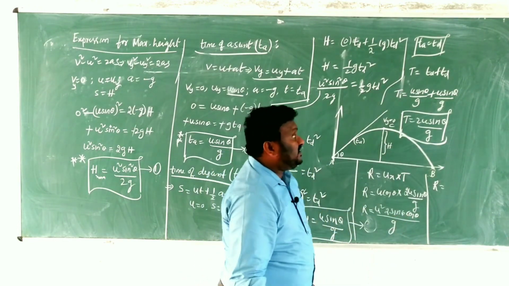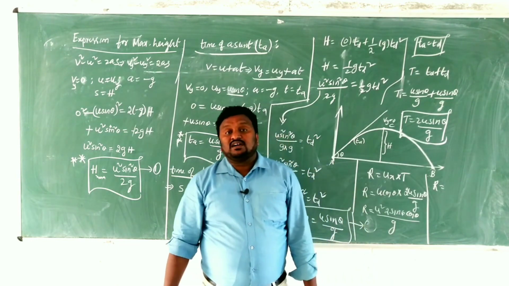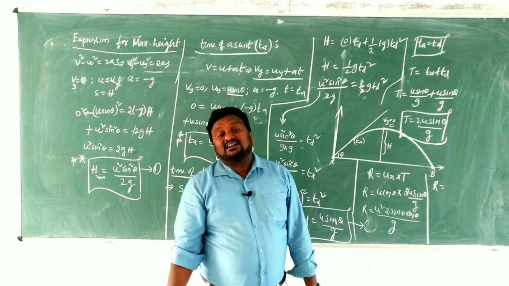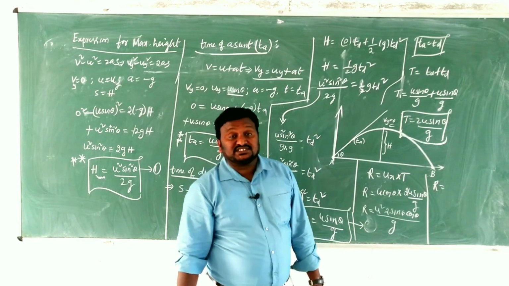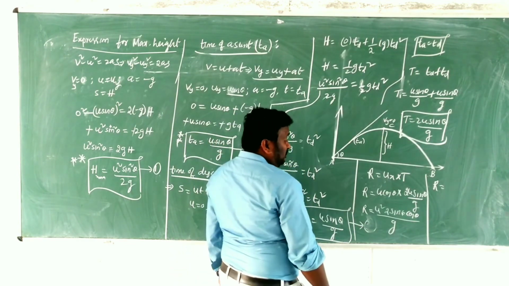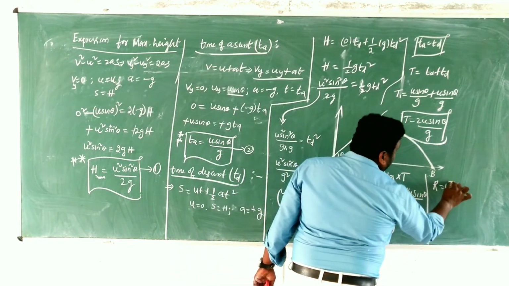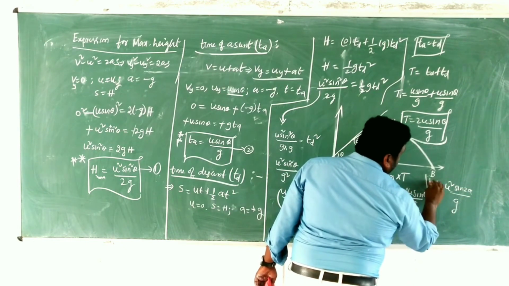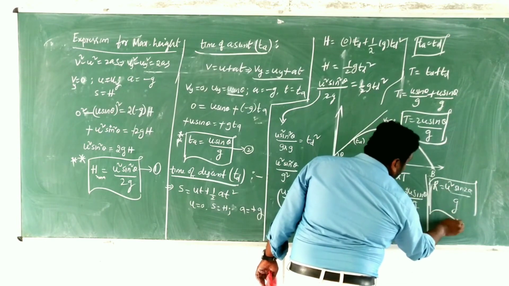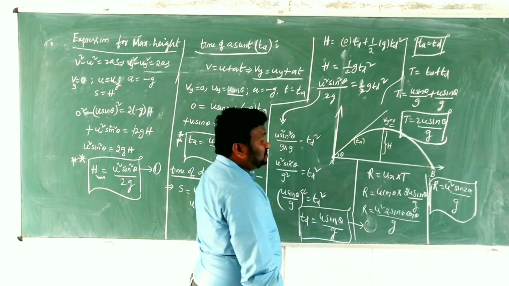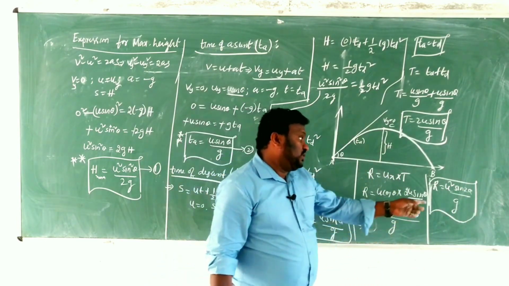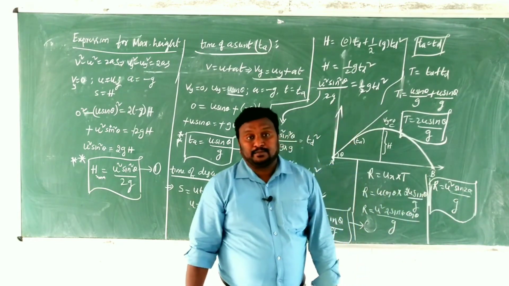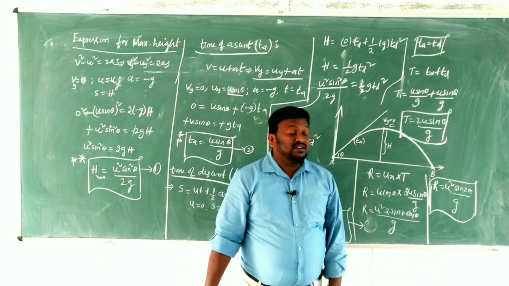In trigonometry, sin 2 theta is 2 sin theta cos theta. That's why we get R is equal to u square sin 2 theta by g. So this is the expression for range.